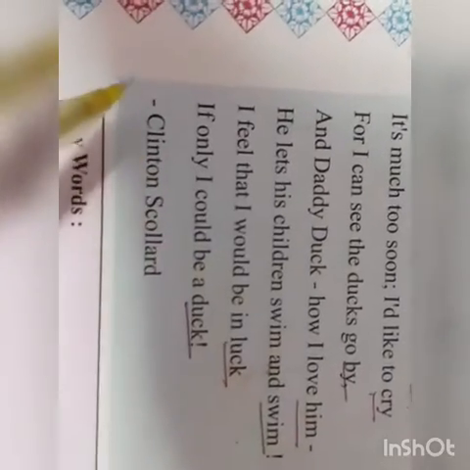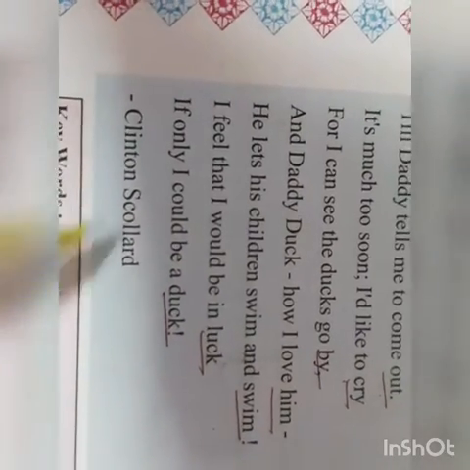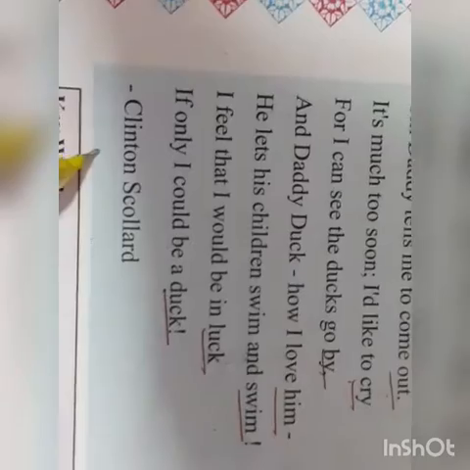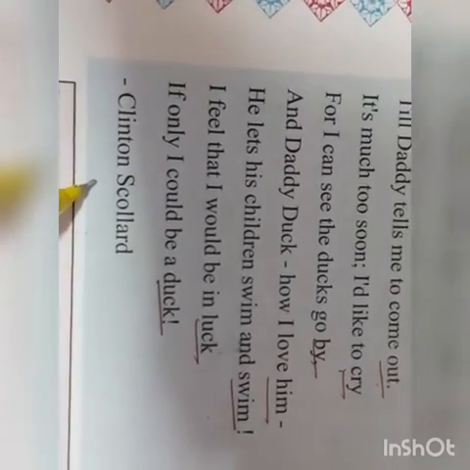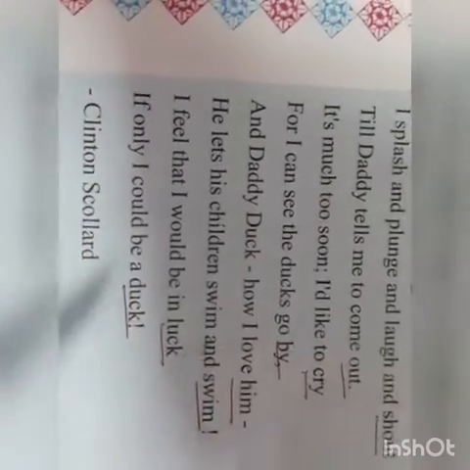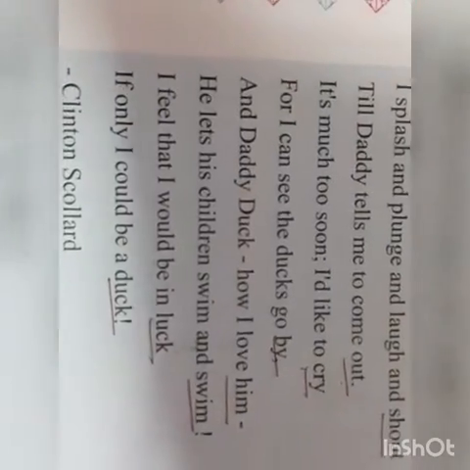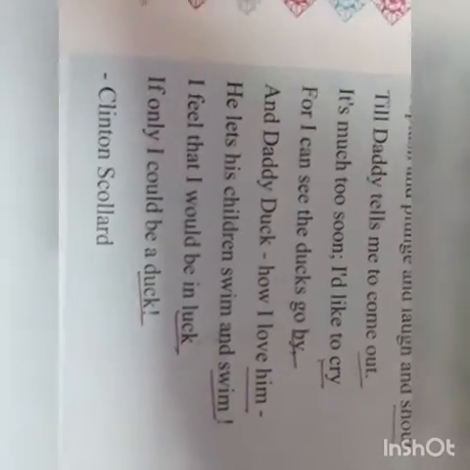This poem is written by Clinton Scollard. Now the name of the poet is also written. You should also learn to know about the poets who have written the poem. So here the poet is expressing his own feelings. The person who writes the poems is called the poet.